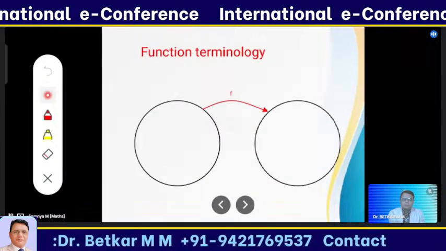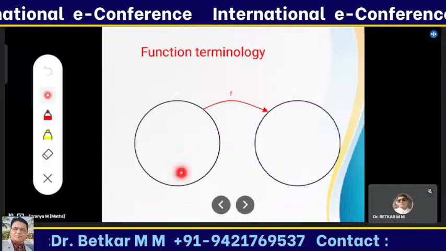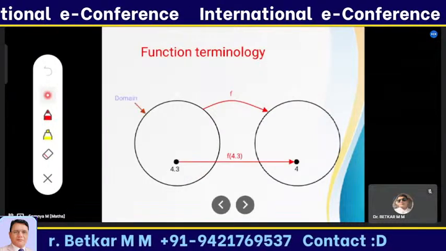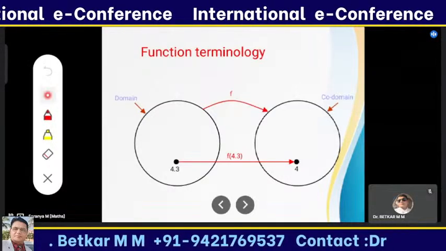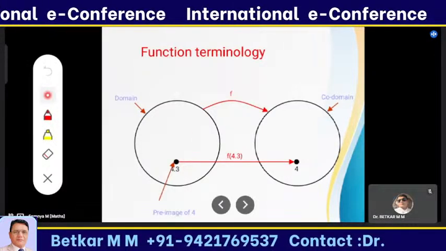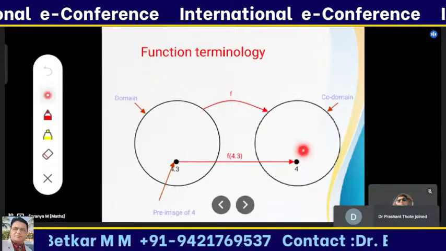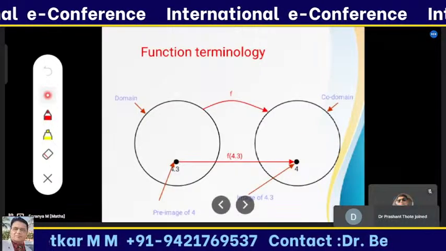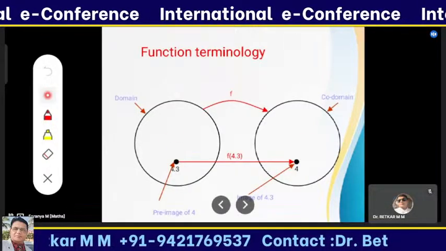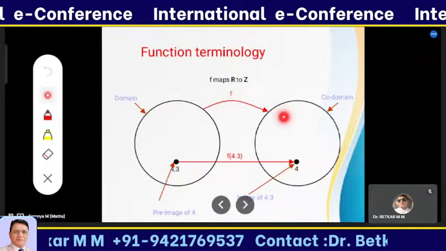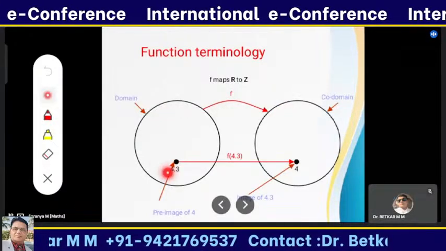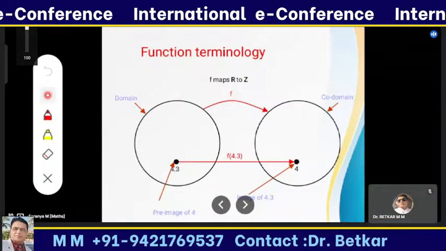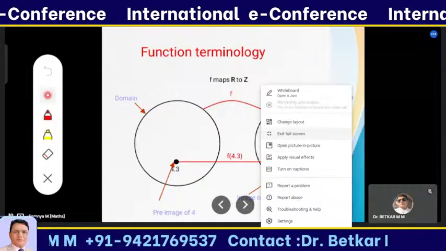I am considering those two as a domain set and a codomain set, and taking two elements from those. This is the domain set and this one is the codomain, and this element is called the pre-image of 4.3, and this is called the image of 4.3. I'm considering that the mapping f is from R to Z. R means the real numbers; 4.3 is converted to the integer 4. This is a function I'm giving through an arrow diagram.